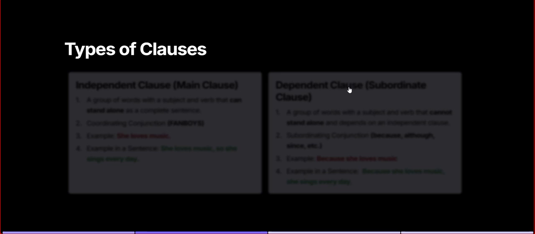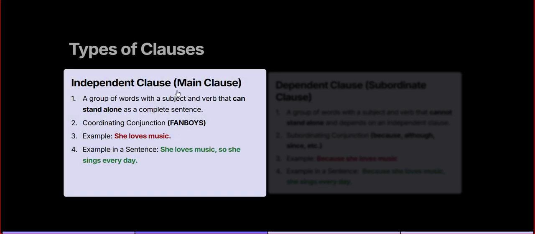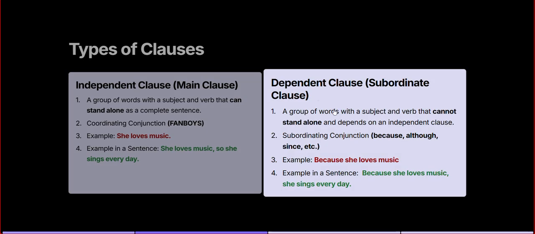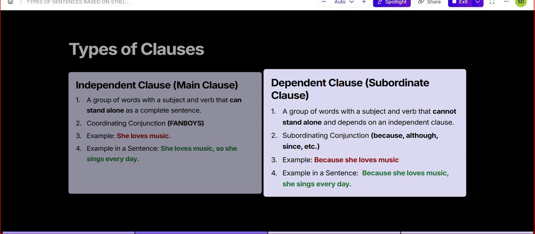I guess you are talking about the if clause. That's why you're trying to connect this if clause with the main clause. That comes under conditionals. What you're saying is correct, but that comes under conditionals. Today, we are not going for that. We are just simply starting with the basics of the different types of clauses. Okay. So we have two different types of clauses: the independent clause, and the second one is the dependent clause. Okay.